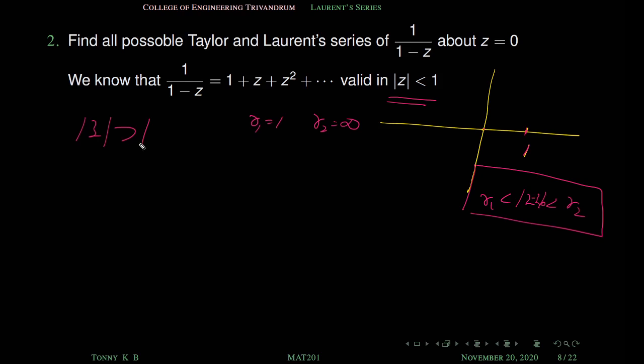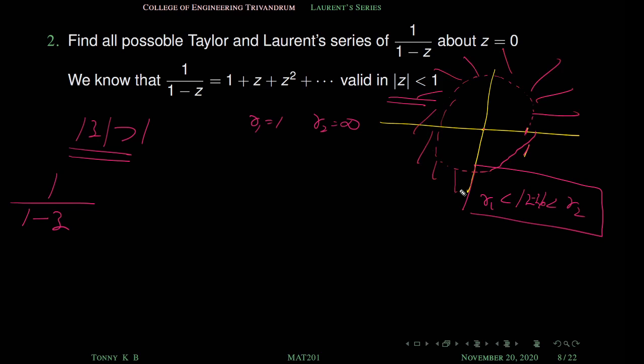Then how to find the Laurent series about this point? So we have to find the series expansion of 1 by 1 minus z on this range, mod z greater than 1. And we know that geometrically, mod z greater than 1 is the outside of the circle. This region, outside of the circle, is mod z greater than 1. We have a Taylor series expansion inside the circular disk, and we have to find the series expansion outside the circle.